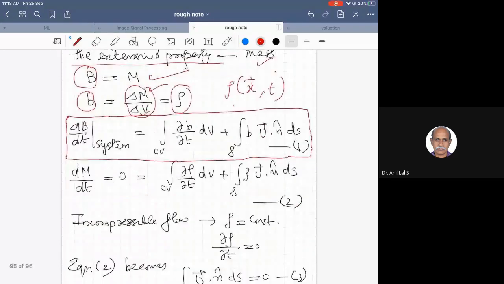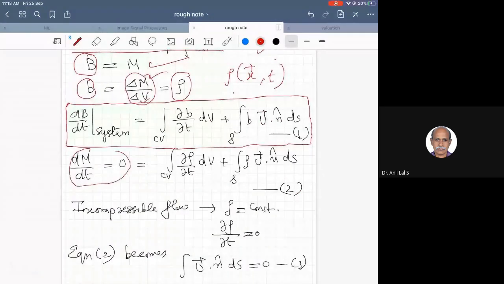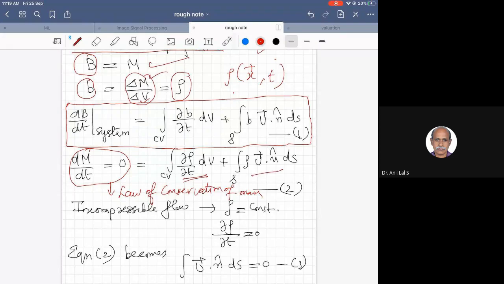So when you put dM by dt of the system equal to 0, this is called the law of conservation of mass. The law of conservation of mass gives dM by dt equal to 0. So the integral over the control volume of dou rho by dou t dV plus the integral over the control surface of rho u dot n dS becomes equal to 0.